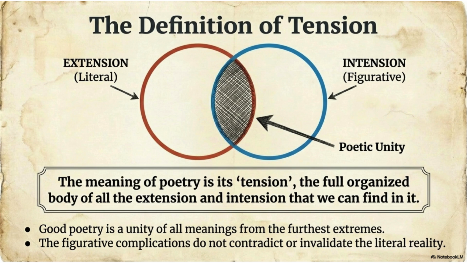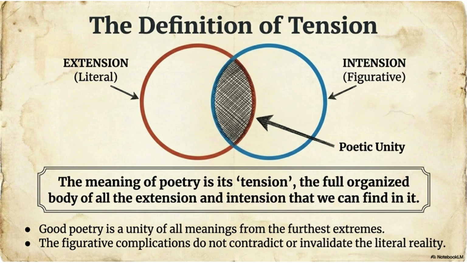The phrase, full organized body. Pay special attention to these words. Full. Tate wants us to consider every meaning. Not just one meaning. Not just the obvious meaning. All meanings. Organized. The meanings are not random. They work together. A great poem is carefully structured. Its meanings support one another. Body. A poem contains many meanings. Together they form one unified whole. That whole is tension.